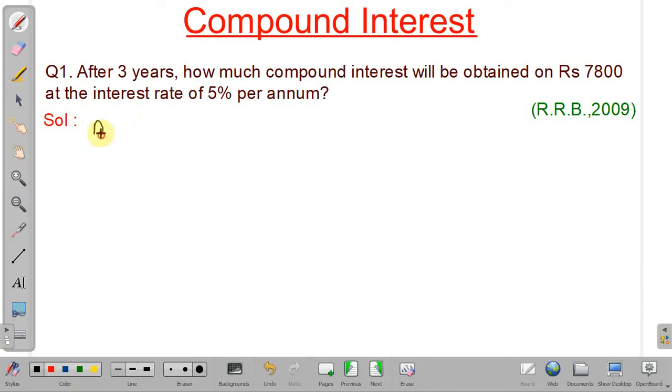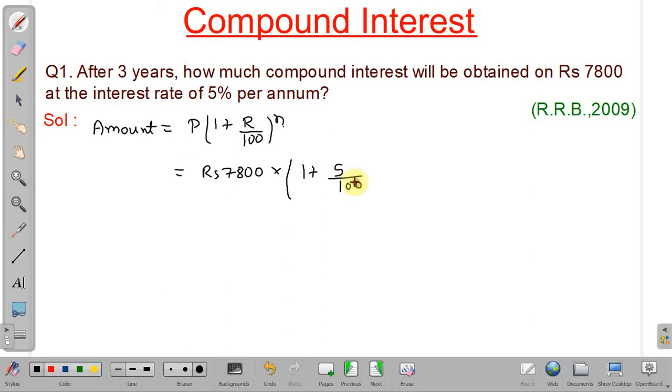So amount will be equal to, what is the formula? P into 1 plus rate of interest divided by 100 to the power n, and after substituting we will get rupees 7800 into 1 plus rate of interest is 5 by 100 to the power, number of years is 3.